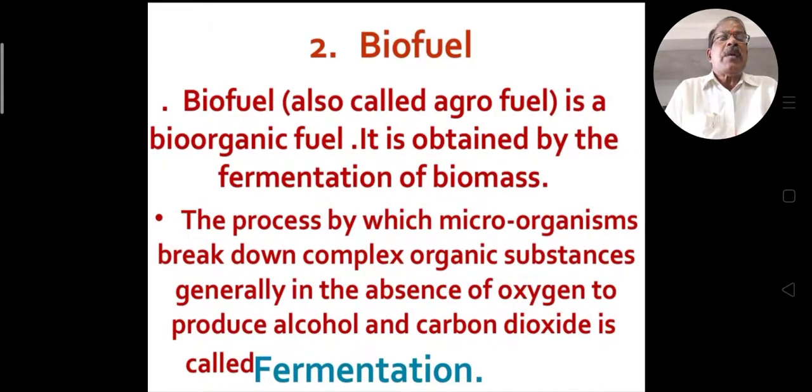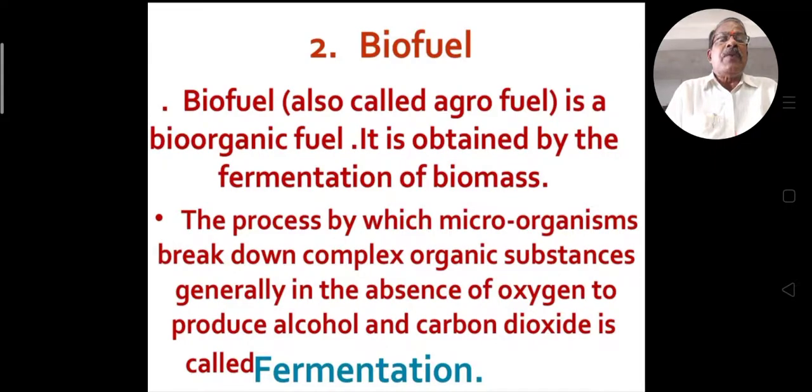The process by which microorganisms break down complex organic substances, generally in the absence of oxygen, to produce alcohol and carbon dioxide is called fermentation.